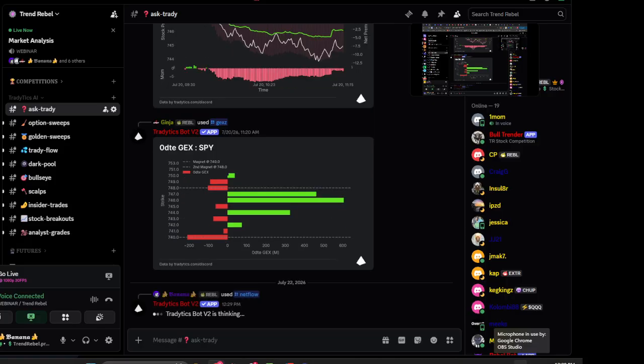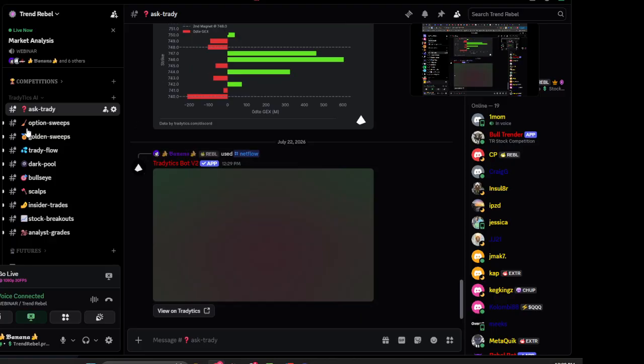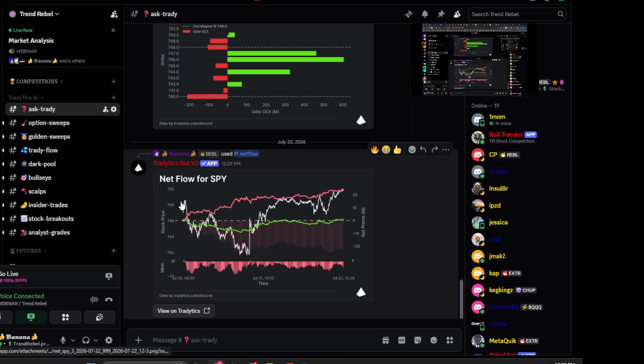And we just go ahead and click it there and let it go ahead and give you that information. This is going to go to the TradyTix server. It's going to ask for that information and spit it back out to us so that we have the full thing. There are videos on each and every one of these channels. So here's the net flow for SPY for that particular period.